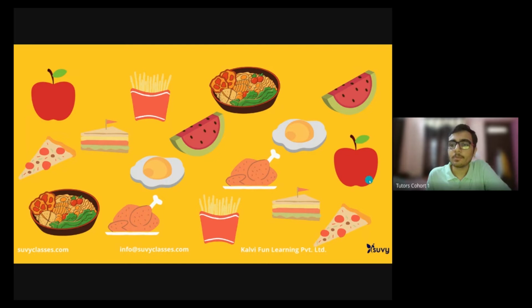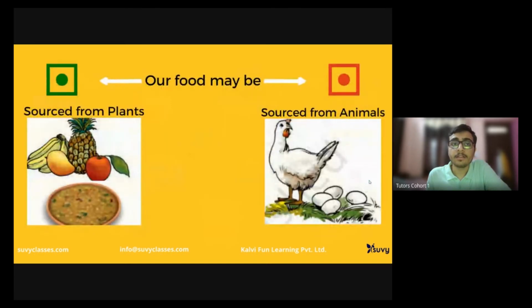So let's move ahead. I said that the food that we eat can be sourced either from plants or from animals. If I say I had fruits today, that has been sourced from plants. If I say I had egg today, that is sourced from animals.